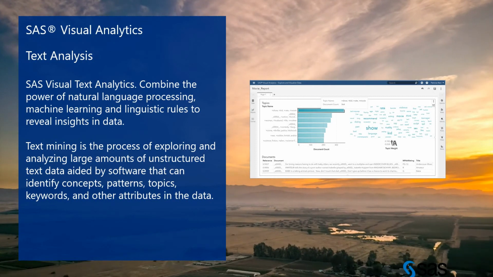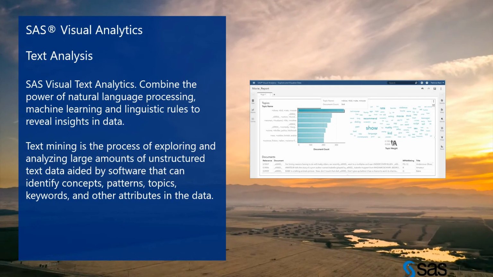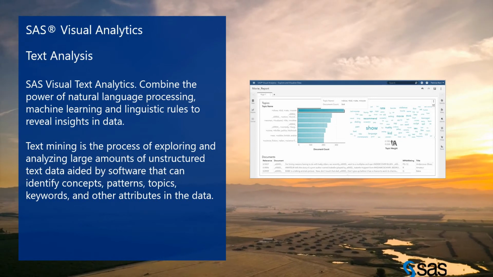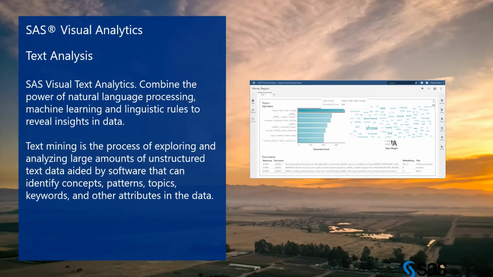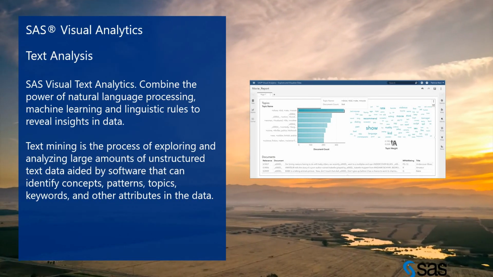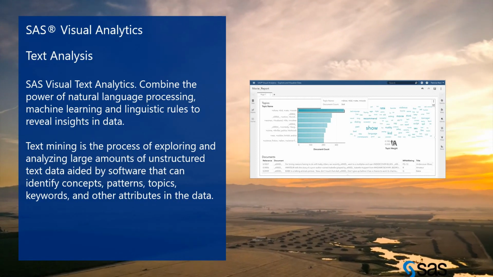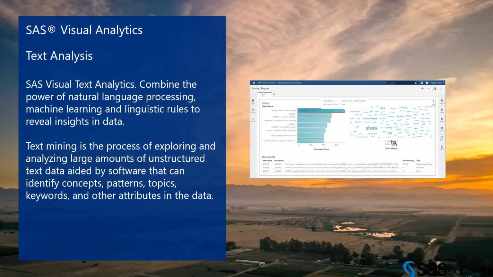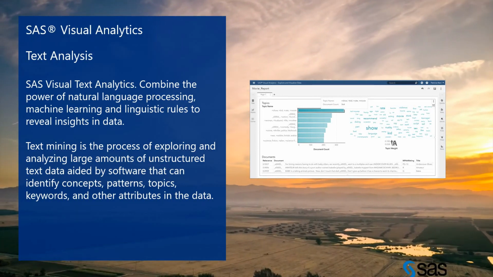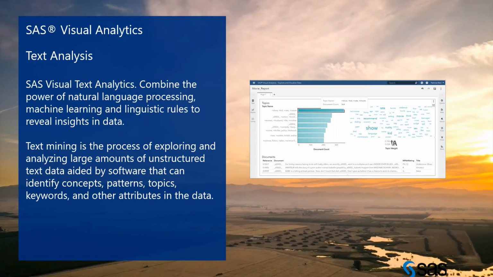So today, in the last session, we covered how to manage the models. Now we are back to how to build the models, and we are doing text analysis. So how are we doing text analytics in SAS Visual Analytics? SAS Visual Text Analytics combines the power of natural language processing, machine learning and linguistic rules to reveal insights in the data. Text mining is a process for exploring and analyzing large amounts of unstructured text data, aided by software that can identify the concepts, patterns, topics, keywords, and other attributes in the data.